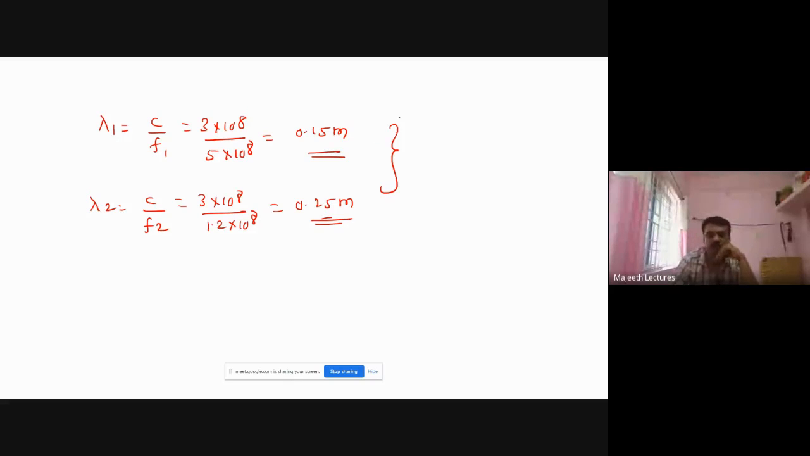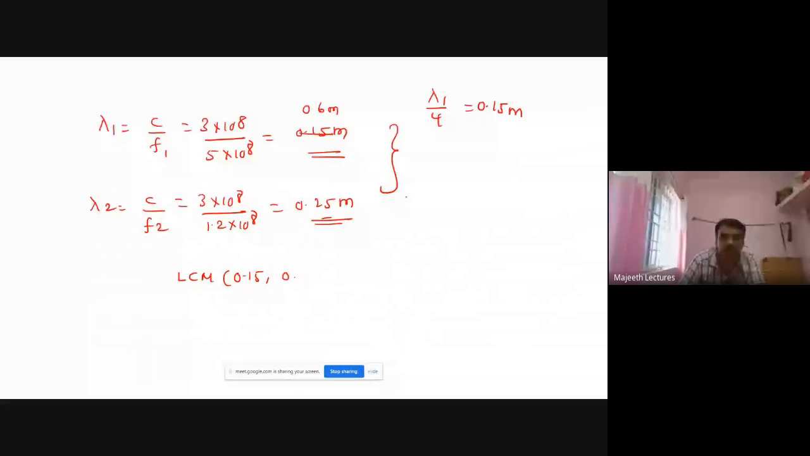I need an LCM. So LCM of 0.15 and 0.25. Okay. So lambda 1 we got as 0.6 meter, right? So for matching, we have to use quarter wave. So lambda 1 by 4, it is 0.15 meter. Similarly, here lambda 2 is equal to 0.25 meter.